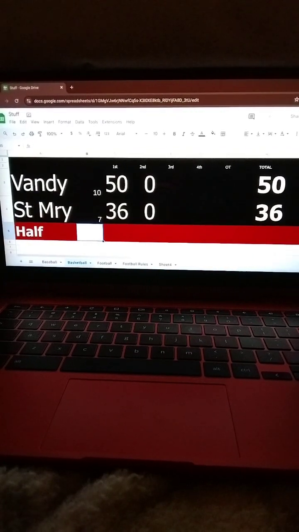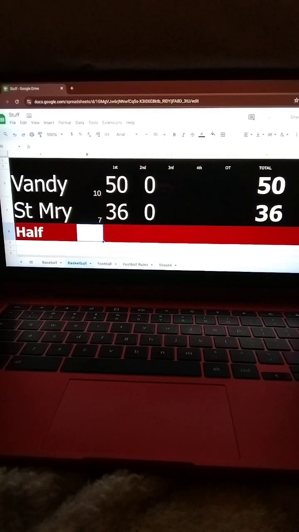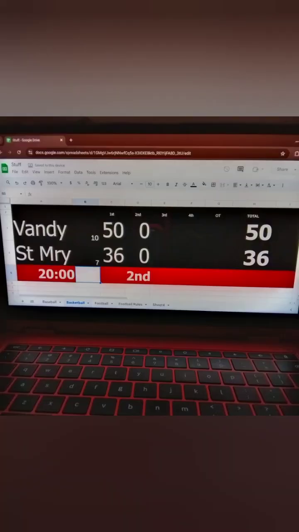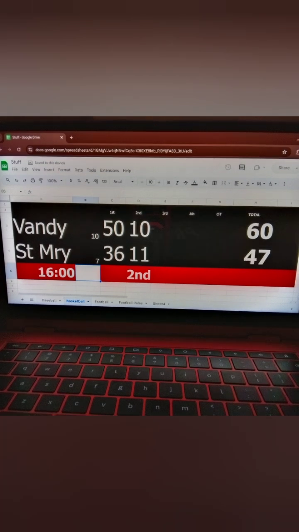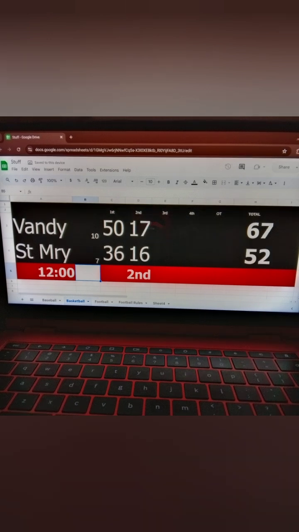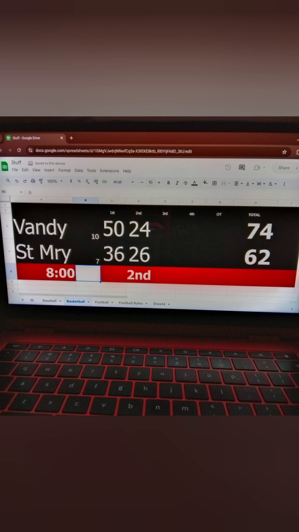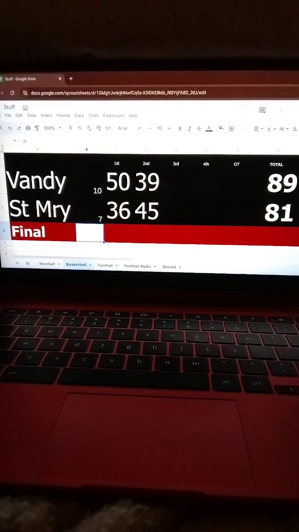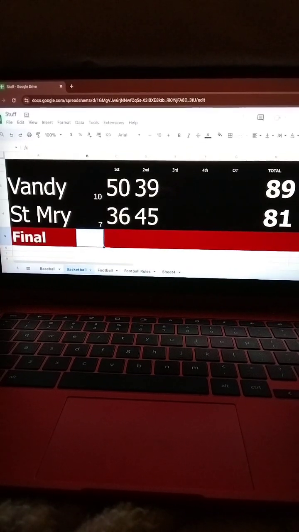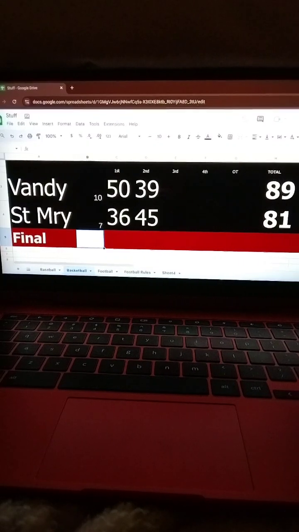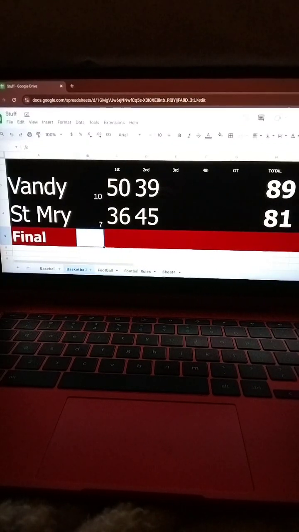Well, we don't know, but Vanderbilt just put up a 50-burger against St. Mary's in the first half. We are 4 minutes away from another upset. This is insane. There you have it. Vanderbilt 89-81. The 10th seed defeats the 7th seed. Vanderbilt goes on to face either Alabama or Robert Morris in the next round.